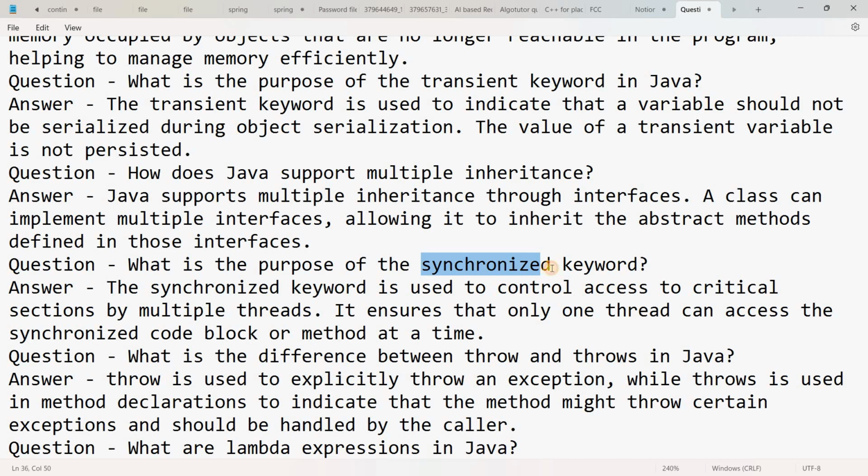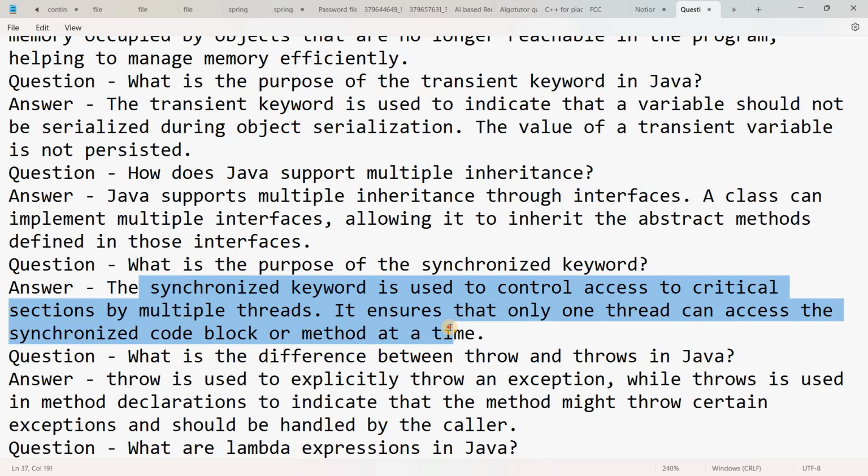Here, guys, the synchronized keyword is used to control access to critical sections by multiple threads. It ensures that only one thread can access the synchronized code block or a method at a time. It means whenever in our application multiple threads are running simultaneously,